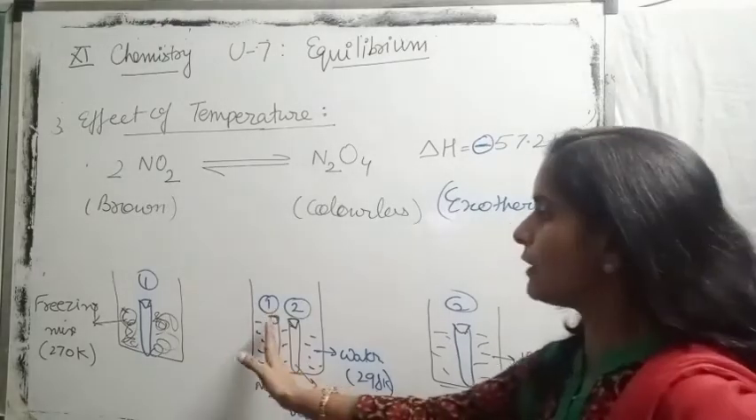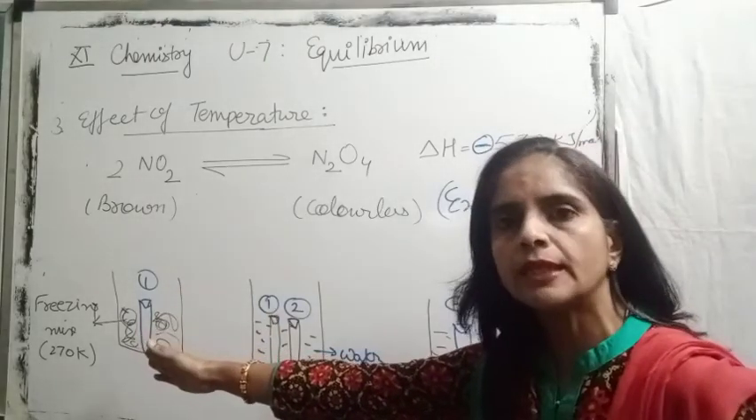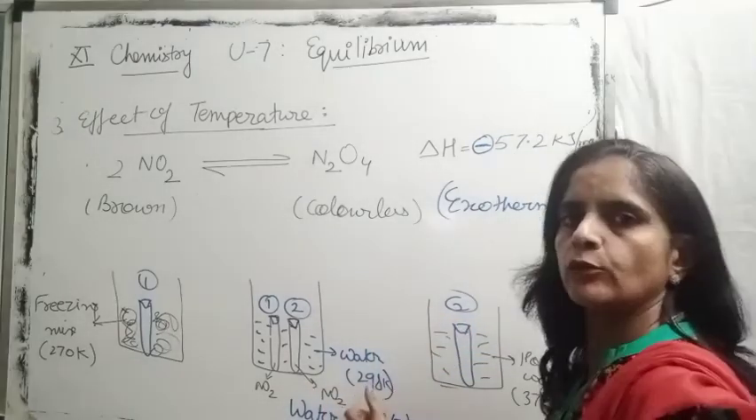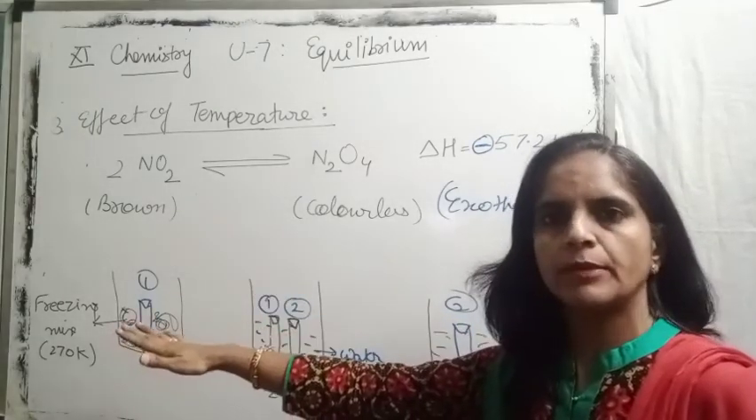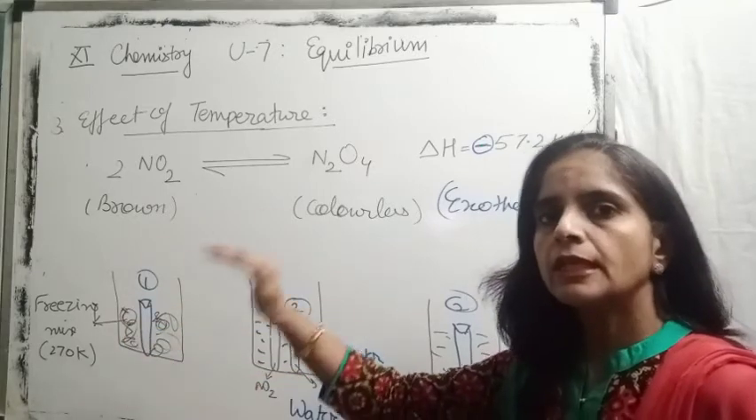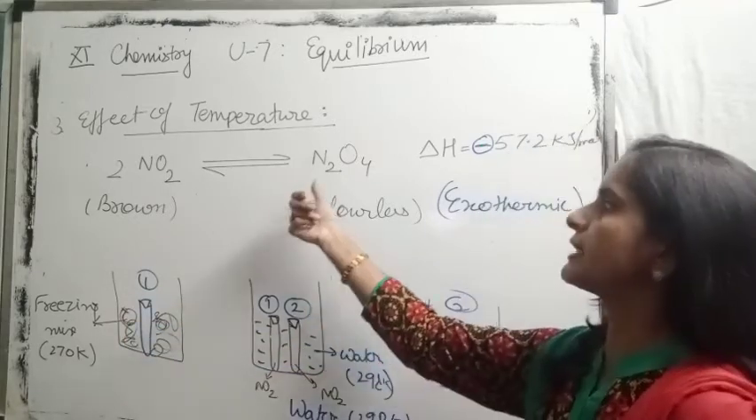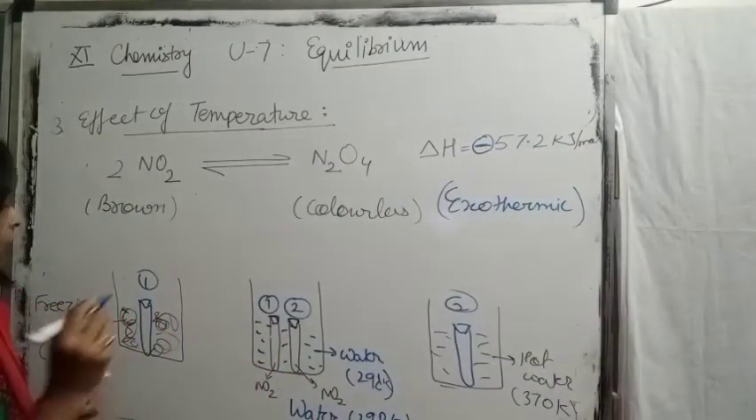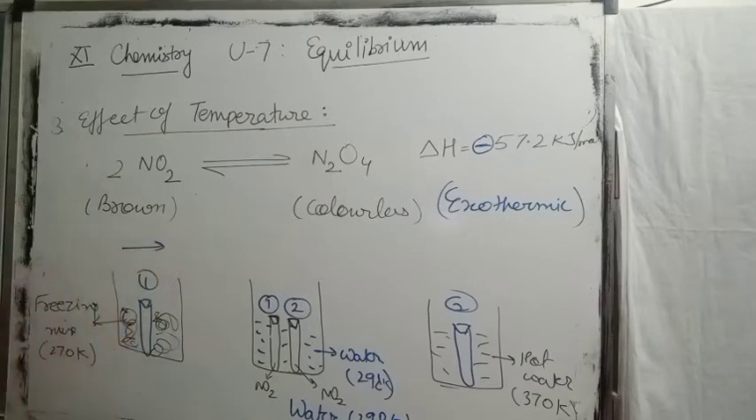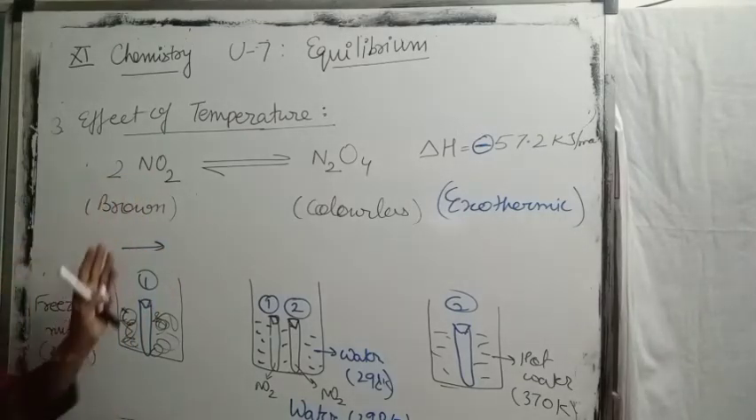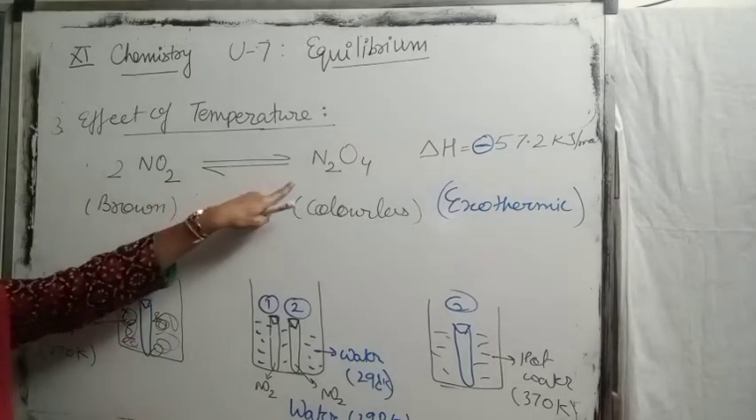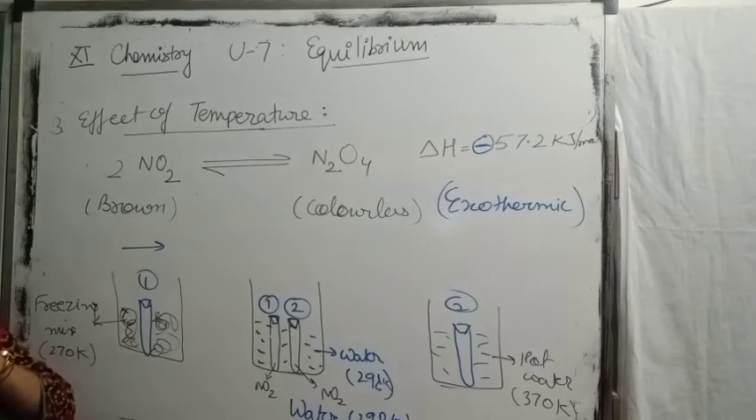So the test tube 1, which is transferred to the first beaker, as the temperature is low, initially it was at room temperature, now it is in freezing mixture, so we have decreased the temperature. Decrease of temperature will favor the forward reaction. So here the reaction will go in forward direction, means the intensity of brown color starts decreasing because it favors the formation of N2O4. Dimerization process is fast.